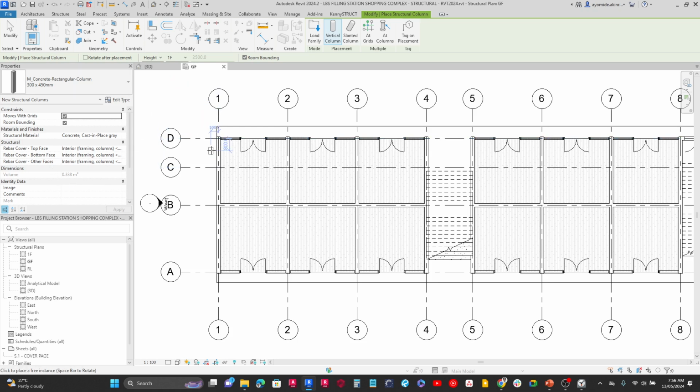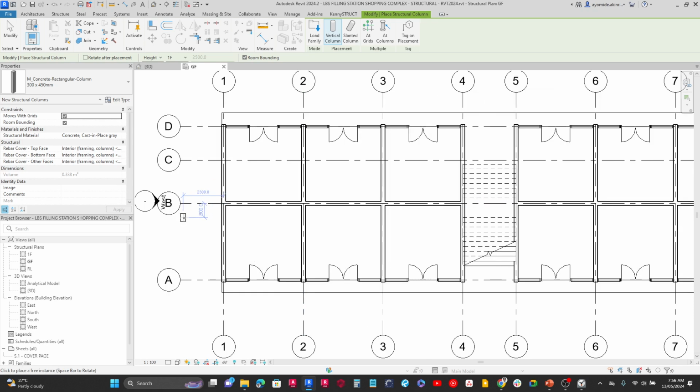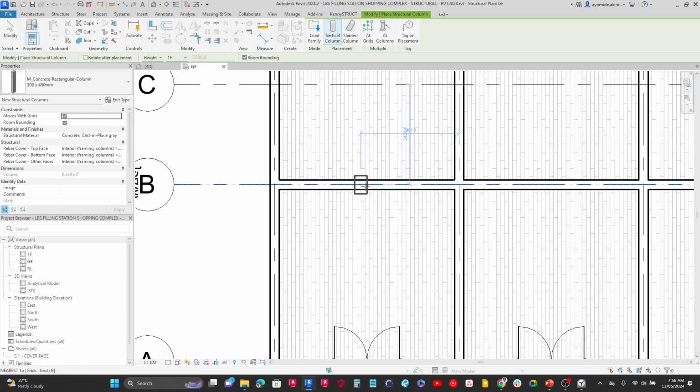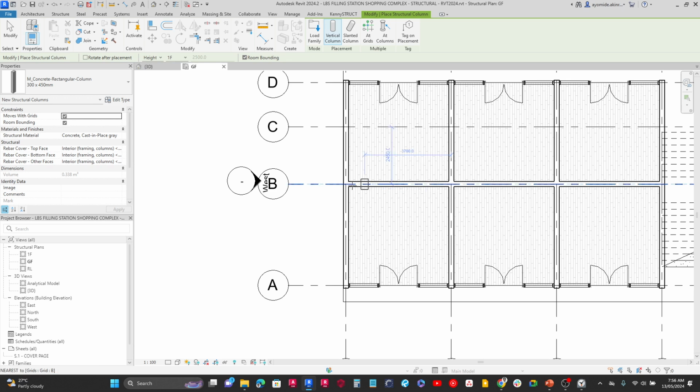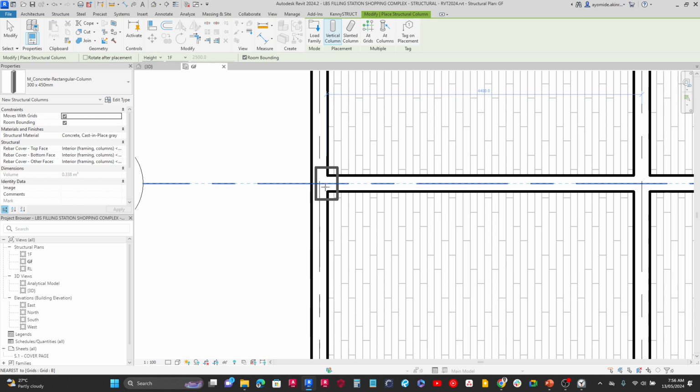So now that I've changed it to concrete, I can go ahead and now determine where I want to place it. At the top of your screen as well, you will see some other options for placement. We won't talk about this in detail for now. We can see that I can decide to place my column inside the wall, anywhere inside the wall, so it's going to stay hidden. In this case here, I'm going to place my column at this wall intersection over here. It looks like a very ideal place to place it. So what I'm going to do is I'm going to move to the column intersection, and I'm going to click to place it. Once I'm done, I can just press modify to exit the command.